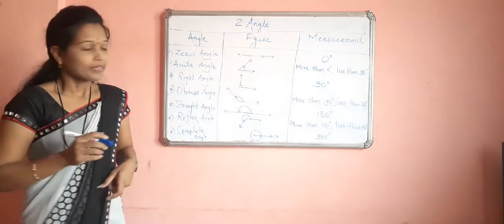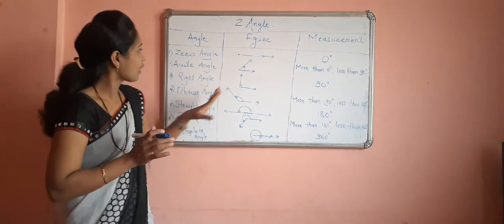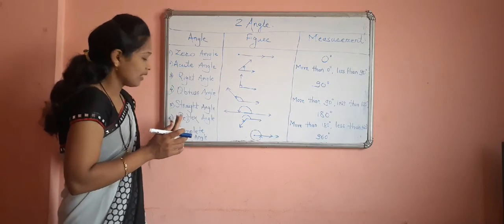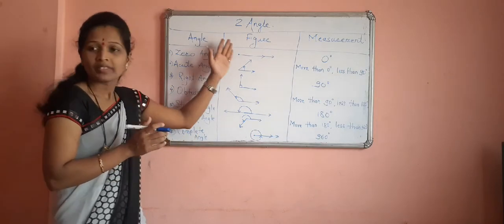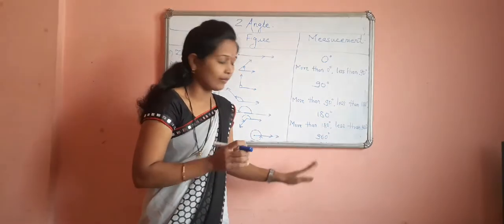It means what? In our chapter number 2, Angles, we have seen first the types of angle: zero angle, acute angle, right angle, obtuse angle, straight angle, reflex angle and complete angle. Their figures are given in front of you. Their measurements are also given in front of you.